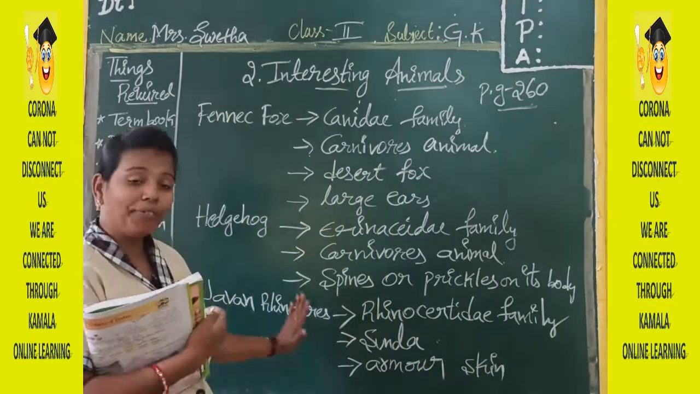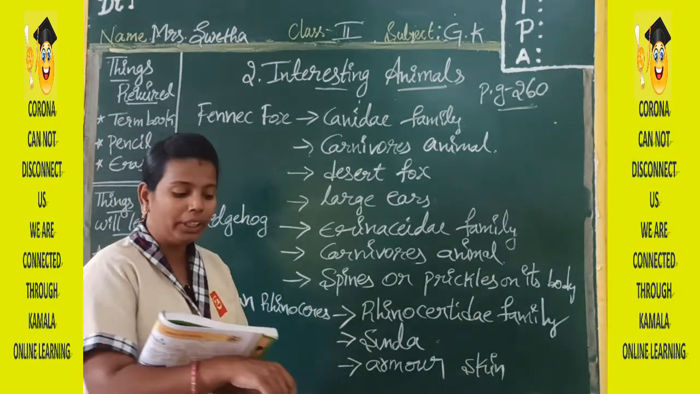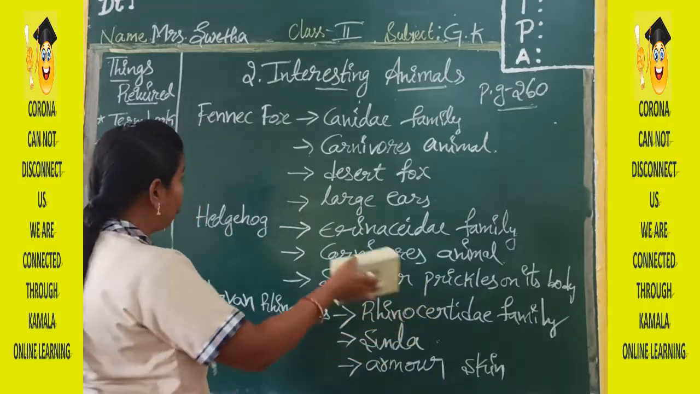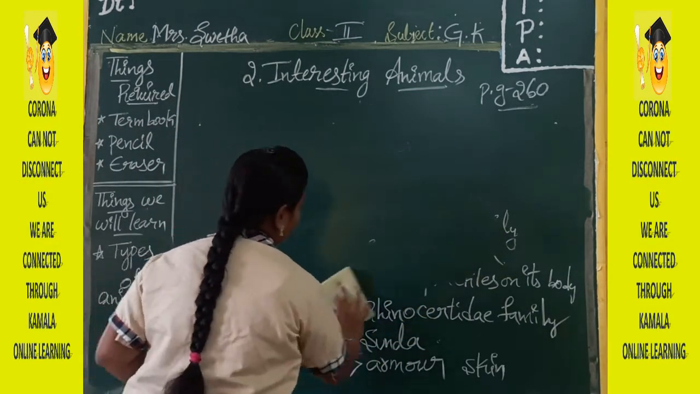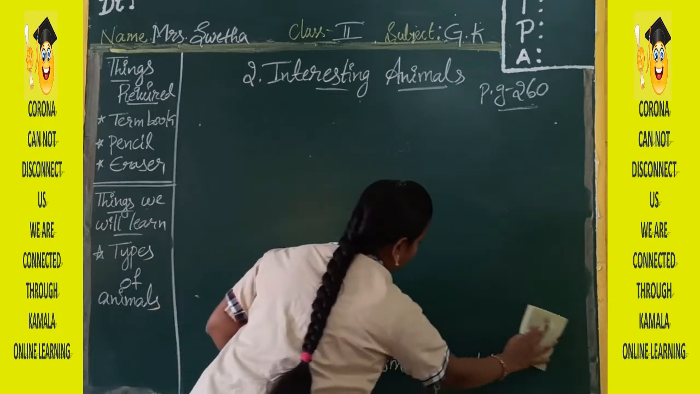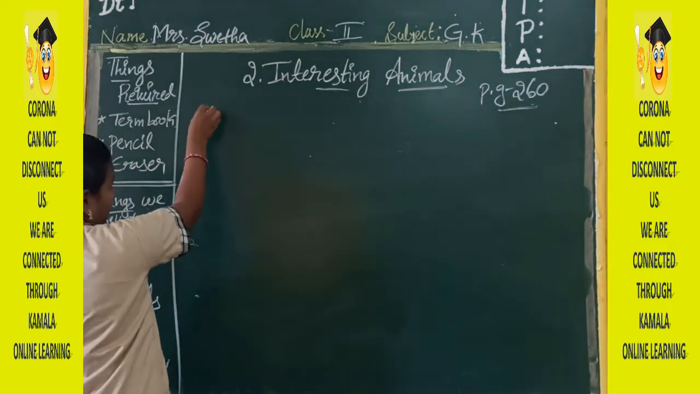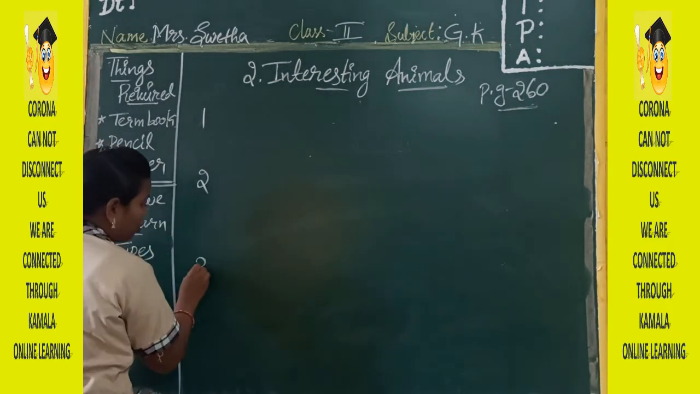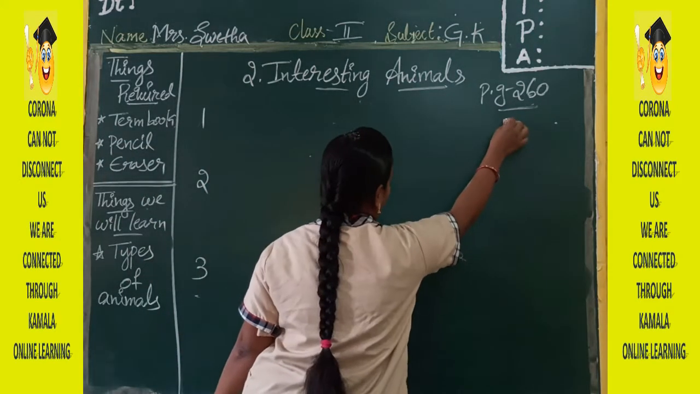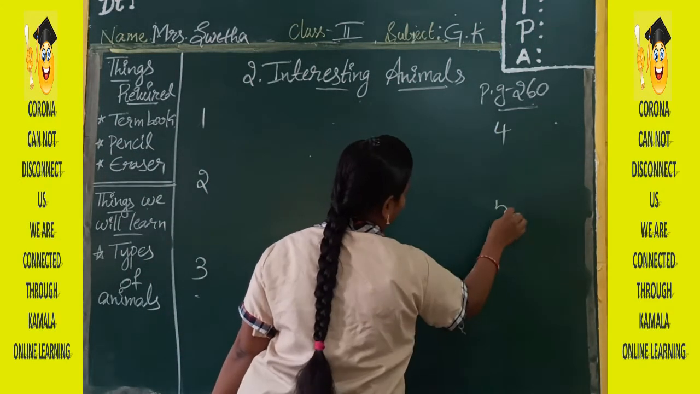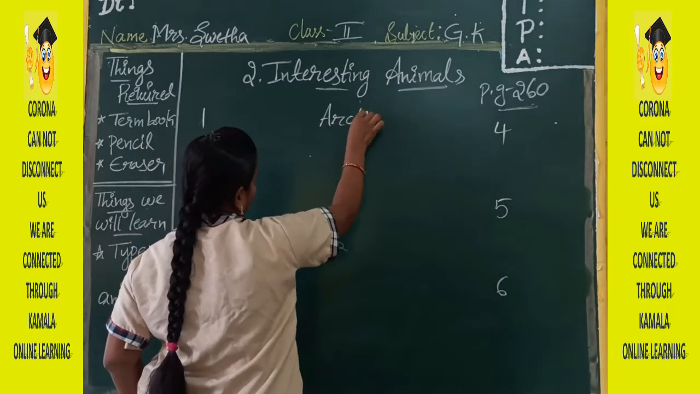So now we have completed discussing all the 6 animals. Now we will move on to the matching part. Okay, see here we have the animal pictures. I can't draw the animal pictures, so in the place of animal pictures, I am writing the numbers. Okay. Then here 3, 4, 5, 6. In the middle you have Arctic fox.